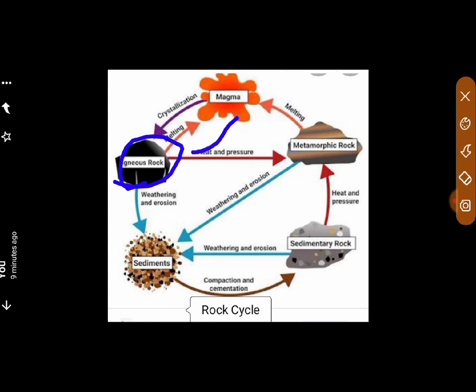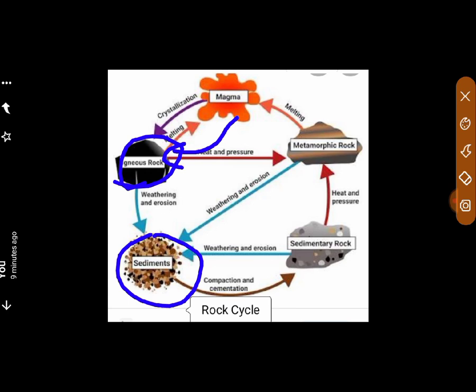This is magma, this cools down and these igneous rocks are formed, and these rocks disintegrate under the impact of the forces of nature. The broken material gets deposited on the floor of the ocean, seas, rivers, lakes to form sedimentary rocks. Okay, and this all deposit form is coming here in the sediments.